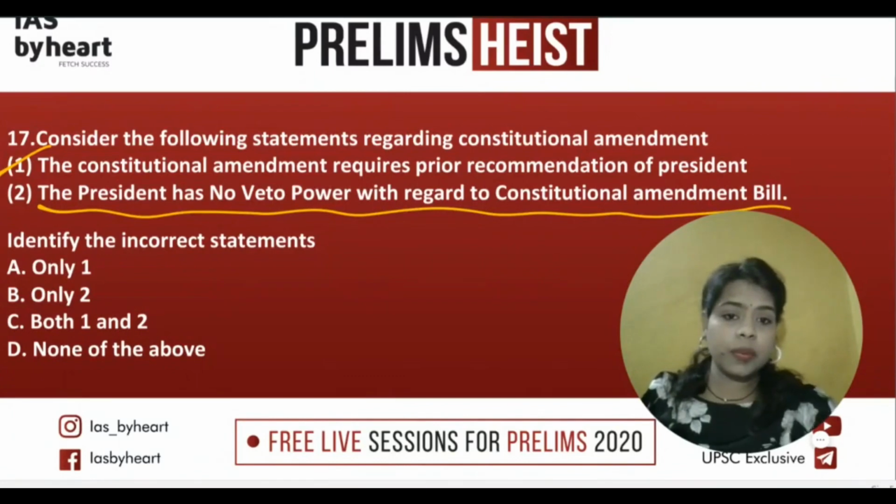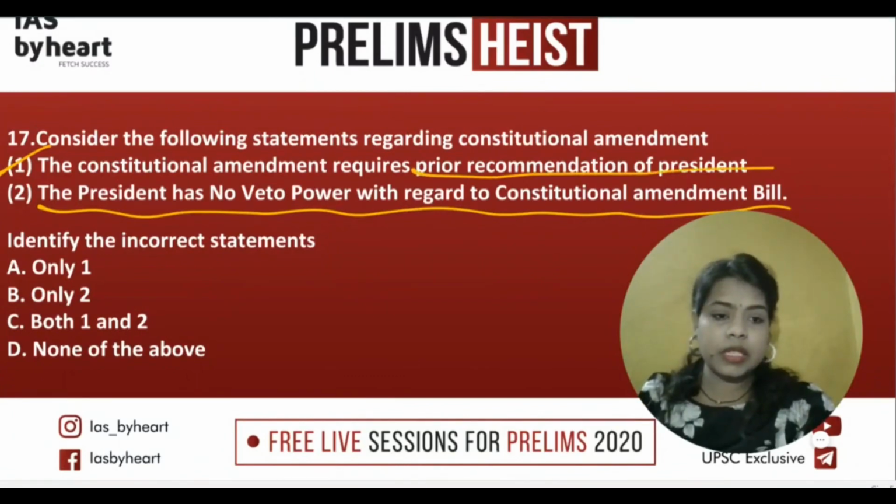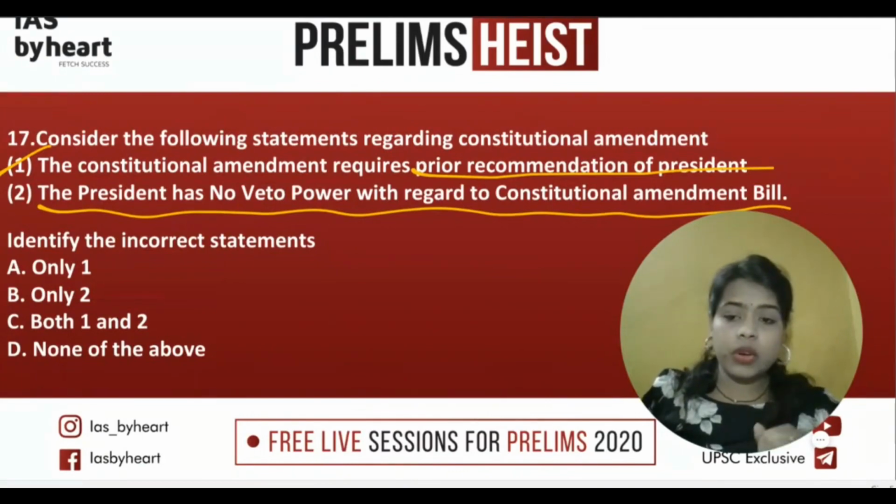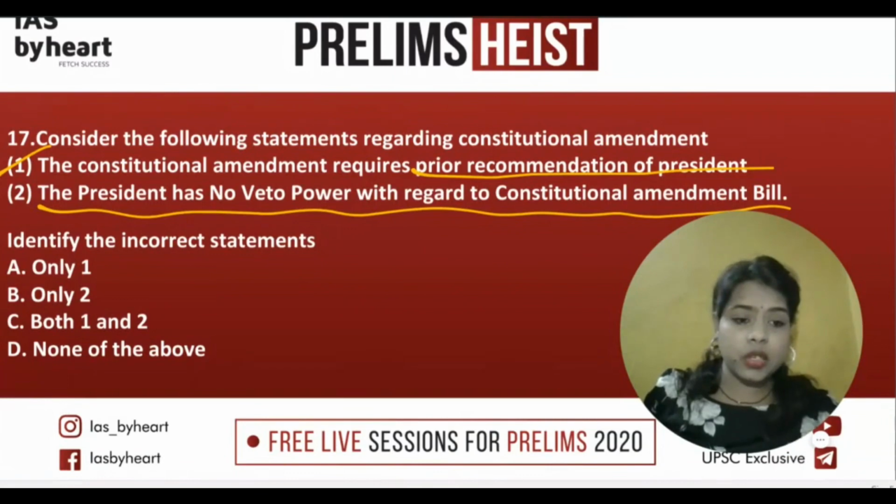Now talking about the prior permission required by the president. Not for all the constitutional amendment bills do we require the prior permission of the president. Only a few bills are there. There will be a list of where we require the prior permission of the president. Those bills you can remember. So please type it down in the comments: where do we need the prior recommendation of the president for the constitutional amendment bills?